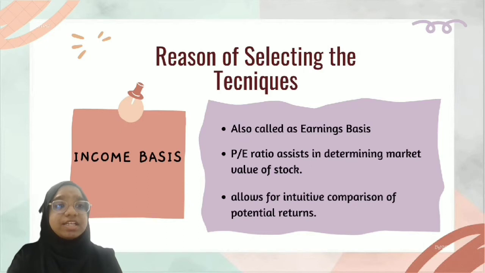Last but not least, income basis, also called earning basis. The method is divided into 2, which are the price earning method and the earning yield method. The price earning ratio assists investors in determining the market value of a stock in relation to its earnings. The value can also be directly related to other businesses trading in the same industry sector. It also allows for an intuitive comparison of potential return for earning yields.